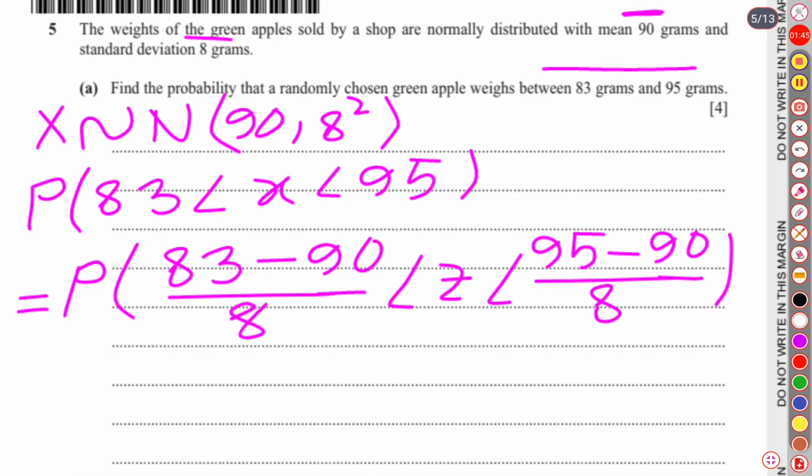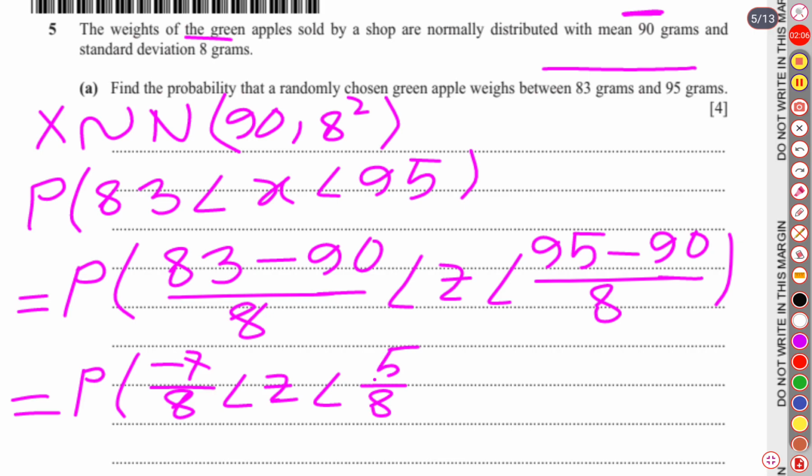Well, after that, let us see our z score. It is going to be negative 7 over 8. Probability of negative 7 over 8 less than z less than 95 minus 90, so 5 over 8.